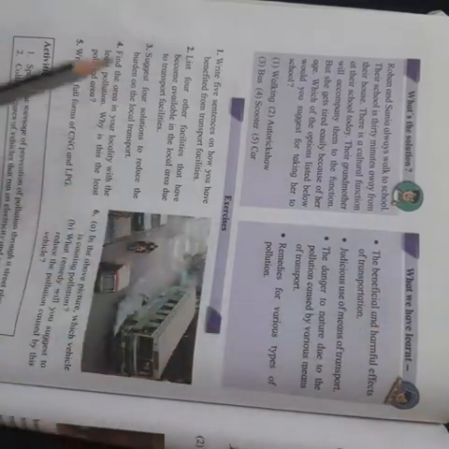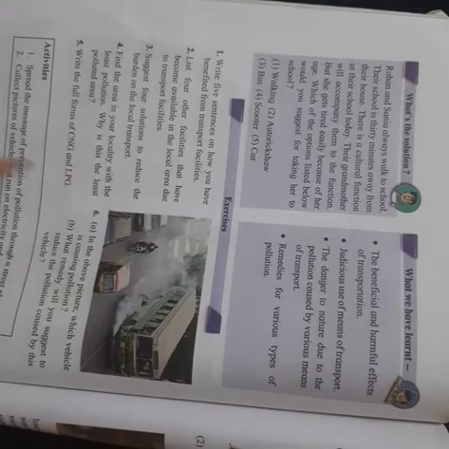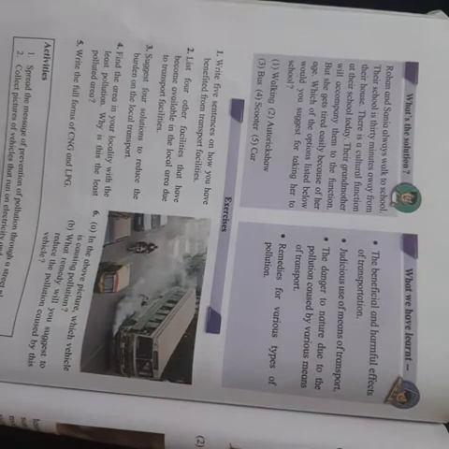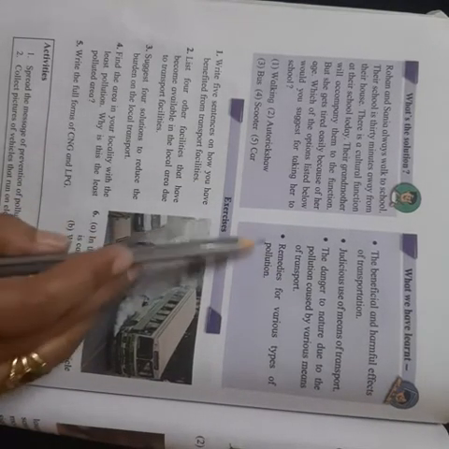Now what have we learned in this chapter? There are 4 important points we have learned in this chapter. First one, the beneficial and harmful effects of transportation, the advantages and disadvantages of transportation. Then judicious use of means of transport, how we can use our means of transport judiciously. Judiciously means in a proper manner. Then the danger to nature due to the pollution caused by various means of transport. How transportation is a danger to our environment. Then remedies for various types of pollution. How we can reduce pollution. These are the important points we have learned in this chapter.